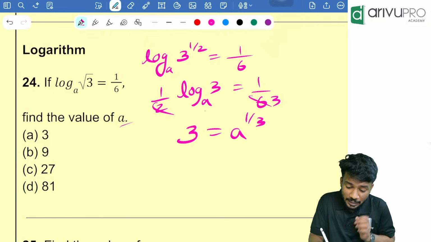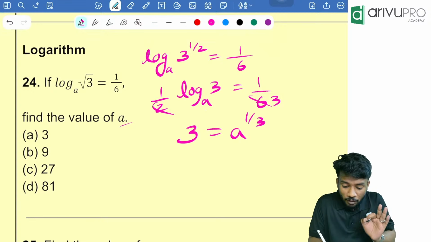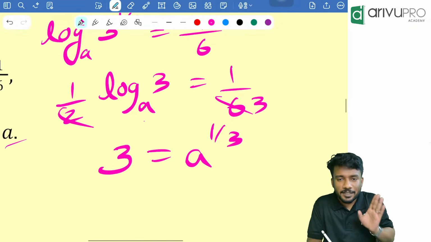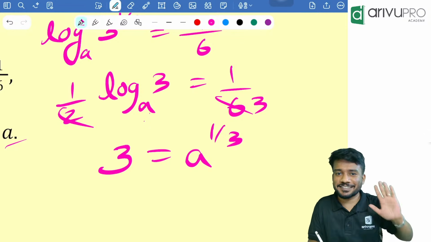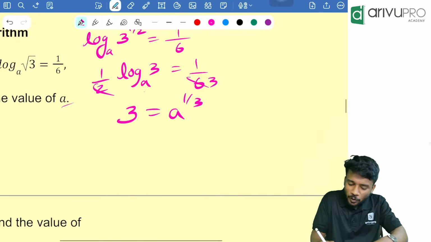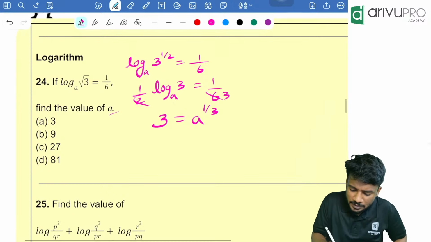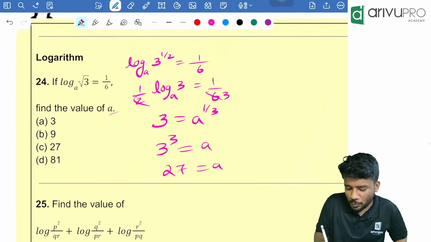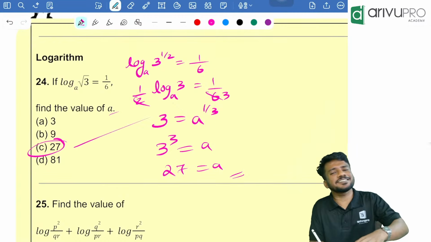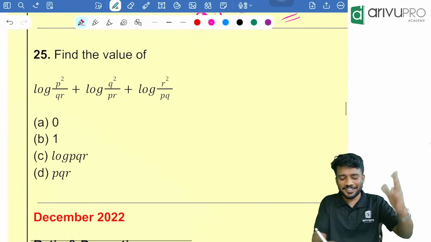The value inside the log is nothing but the base raised to the right hand side. I told you in the class. So cube both sides. That means 3 cube is equal to a. So 27 is equal to a. Option C is the answer. Direct question. Next question, another easy question.